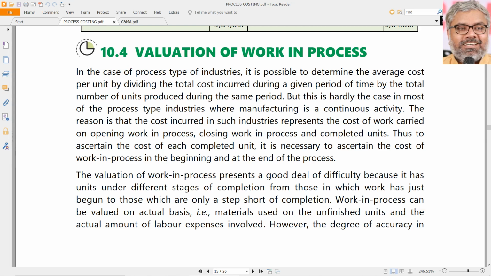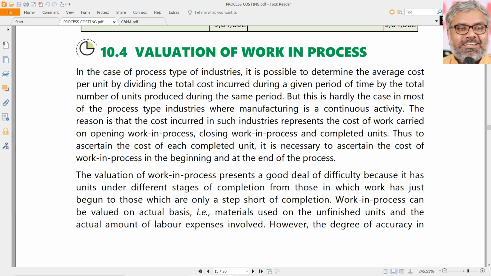Of course, in real life it is much more complicated, but as far as problems and hypothetical situations like what we do here are concerned, it can be more arithmetic than complicated. It is definitely one of the important calculations, no doubt about it. But by understanding the flow of inputs and outputs, we can easily make out how to compute the value of work in progress.